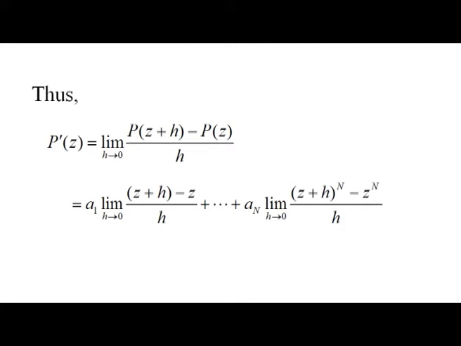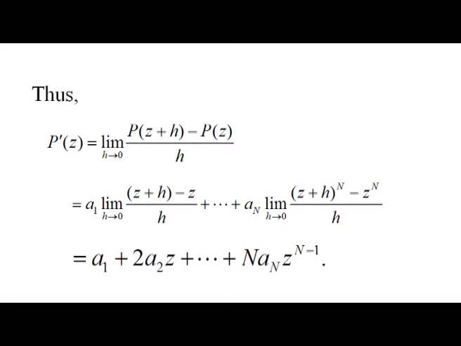Using this, this is equal to a1 times the limit as h tends to 0 of (z+h-z)/h, plus the next term, plus etc., plus the last term an times the limit as h tends to 0 of ((z+h)^n - z^n)/h.